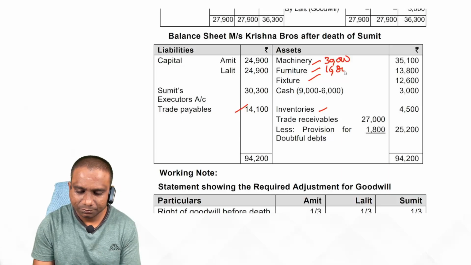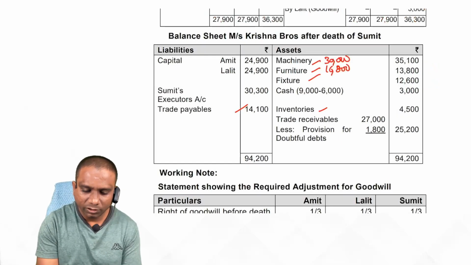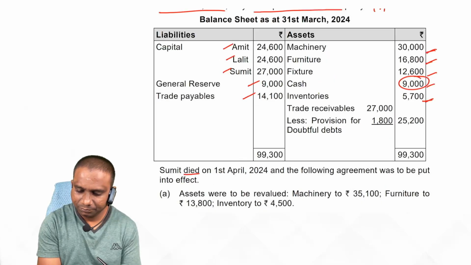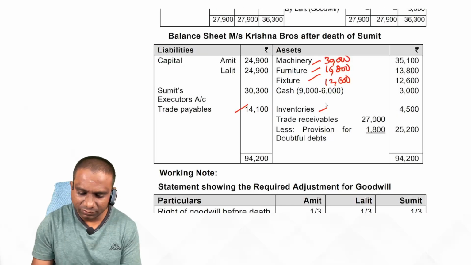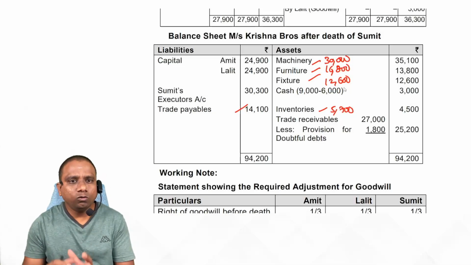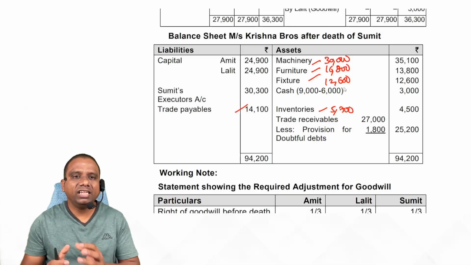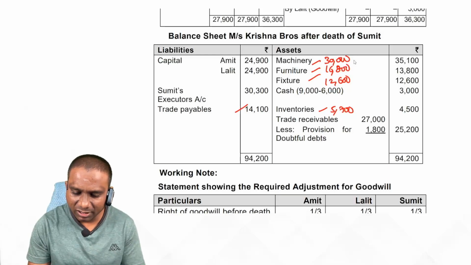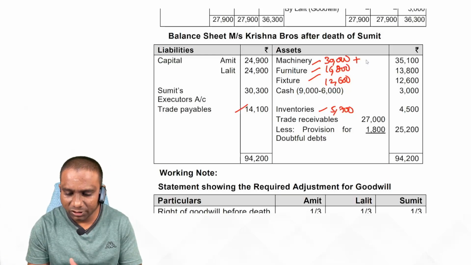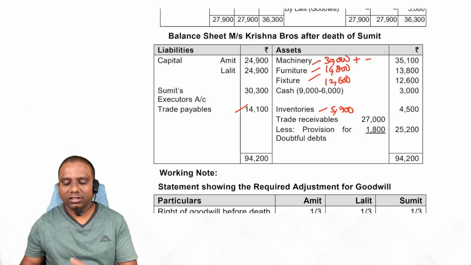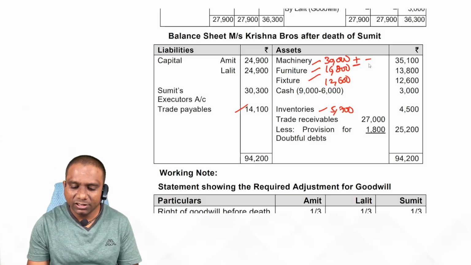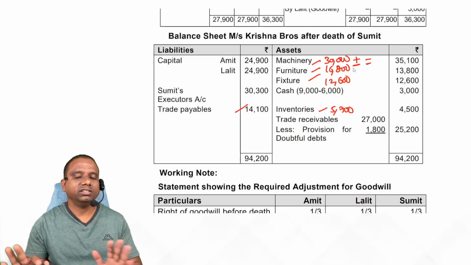15,800, 12,600, 5,700. These are the existing balances. Now we see the adjustment. If any particular asset is increased, then we add. If any particular asset is reduced, then we deduct it, and the remaining amount we show in the balance sheet. Whether it is increased or decreased, that we show in the revaluation account.